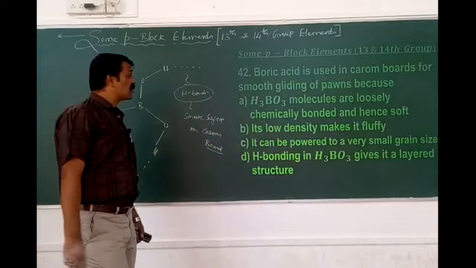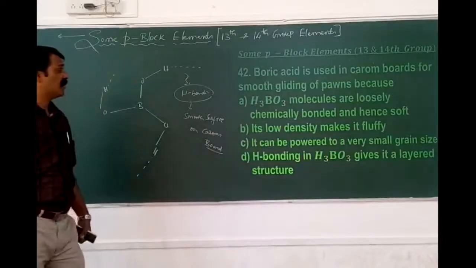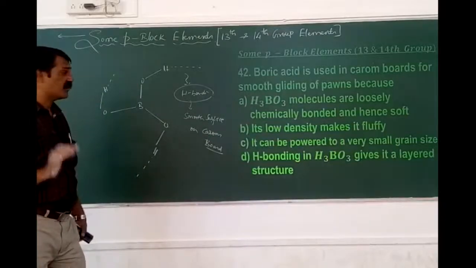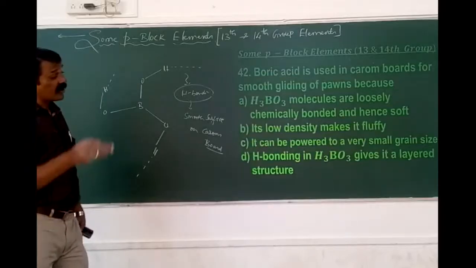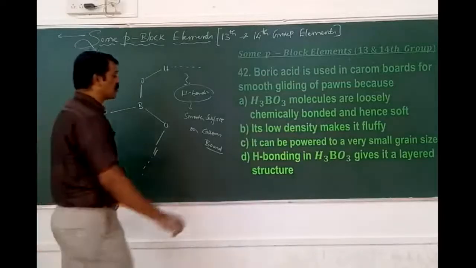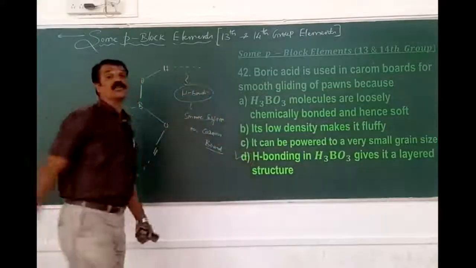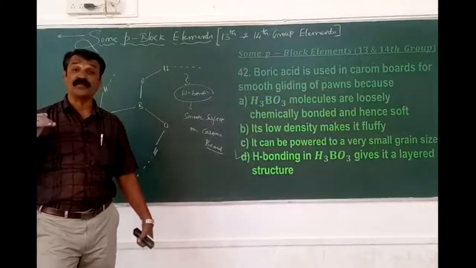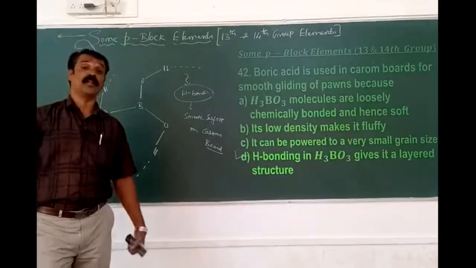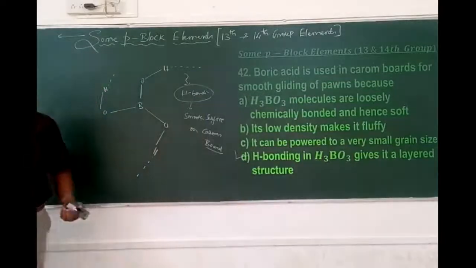Therefore, boric acid molecules are loosely chemically bonded and hence soft. Its lowest density makes it fluffy. It can be powdered to a very small grain size. Hydrogen bonding in the orthoboric acid gives it a what structure? Layered structure. Means that layer makes the smooth or soft movement of the pawns on the surface of the which board? The carom board. Okay. 42D.